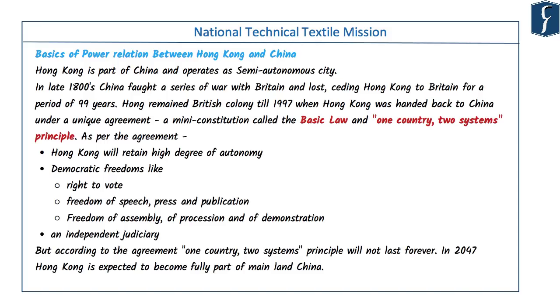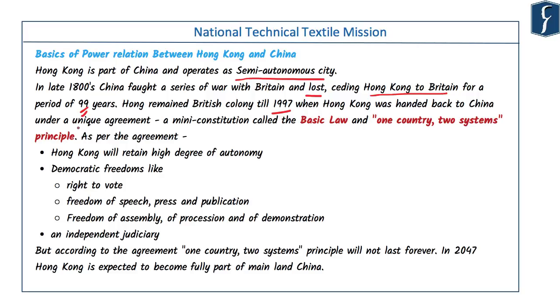Hong Kong historically has been part of China and it operates as a semi autonomous city presently. In the late 1800s, China and Britain fought a war. China lost, Britain won, and as a result of this, Hong Kong was given to Britain for a period of 99 years. This 99 years period ended in 1997, and then the Britishers gave back Hong Kong to China, but